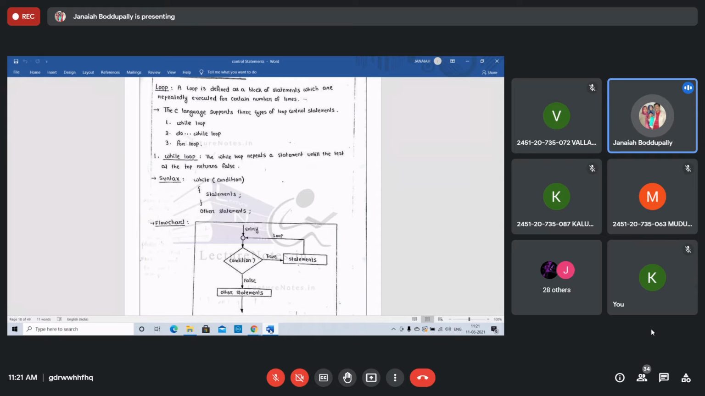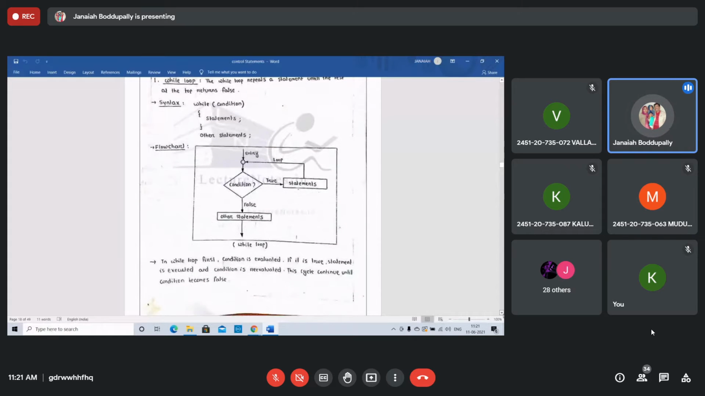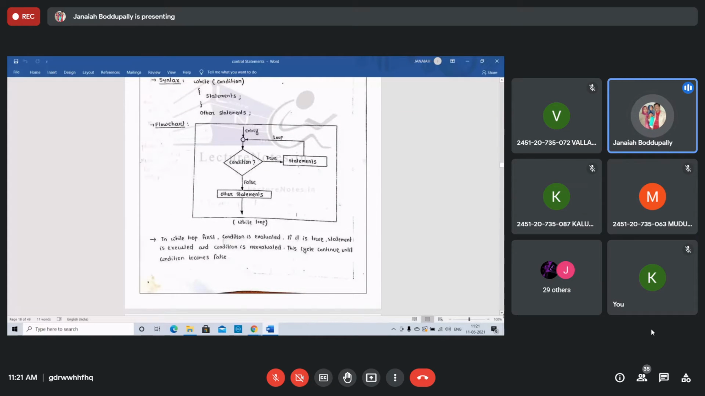What is the flowchart for the while? See, flowchart. Entry, then the test condition in a diamond box. If the test condition is true, then statements get executed and the loop is repeated. Again it goes to the entry, again the condition is checked, again it is true, statements get executed. Then again the loop is repeated until the test condition finally becomes false. Then loop control transfers out of the loop, and other statements get executed. This is the while loop.